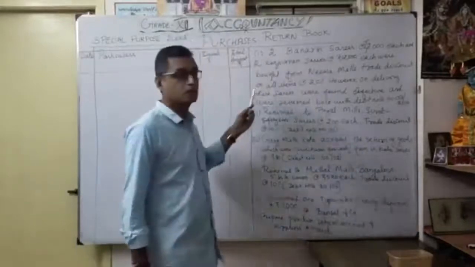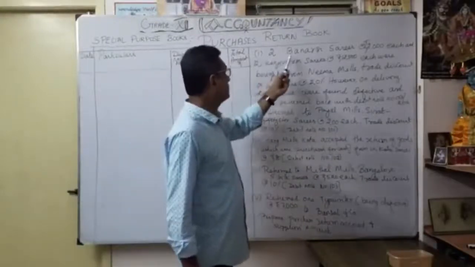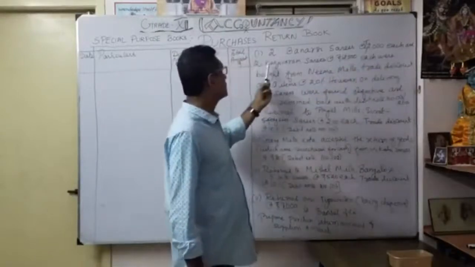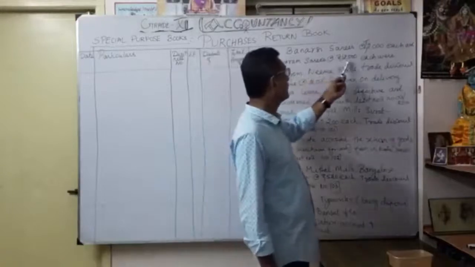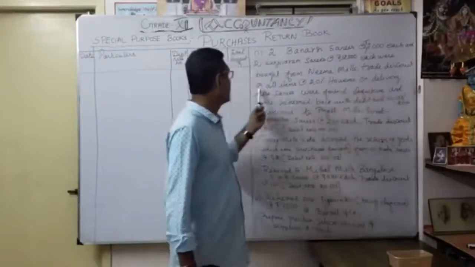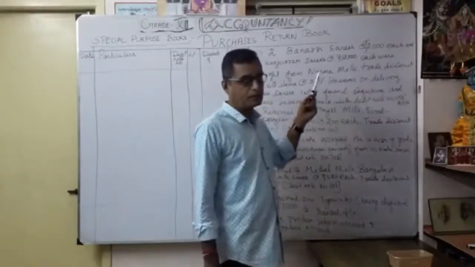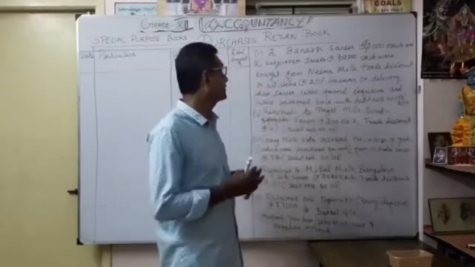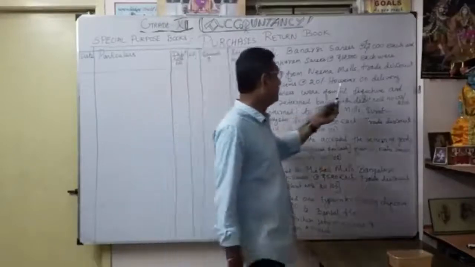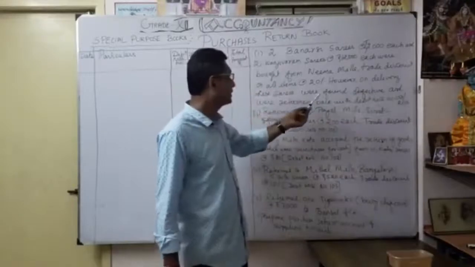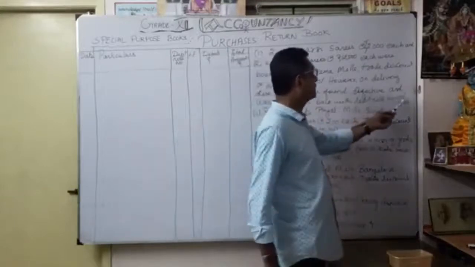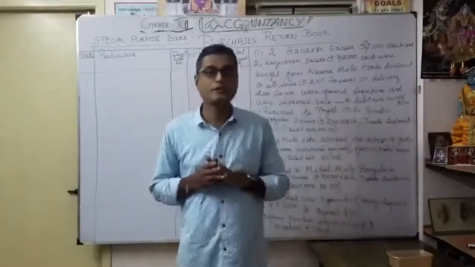See here, I have given some examples. First one: 2 Banarasi sarees at the rate of 2,000 each and 2 Kanjivaram sarees at the rate of 12,500 each were bought from Nima Mills. Trade discount on all items at 20%. So what happened? We bought Banarasi sarees and Kanjivaram sarees at 20% trade discount on each amount. However, on delivery, these sarees were found defective and were returned back with debit note number 3/2016. So this was the first transaction.